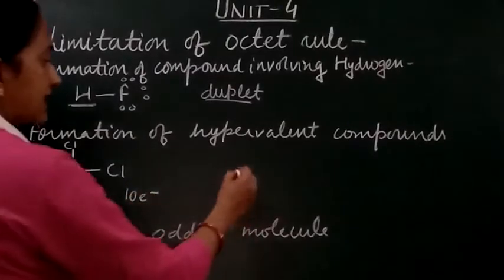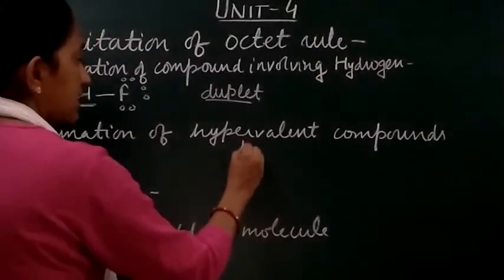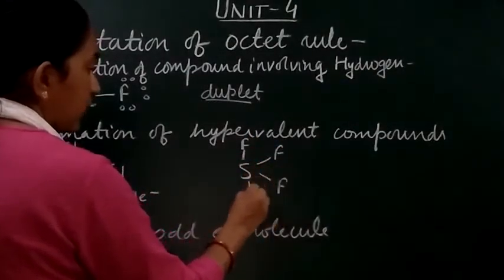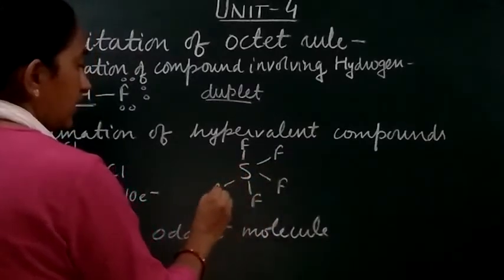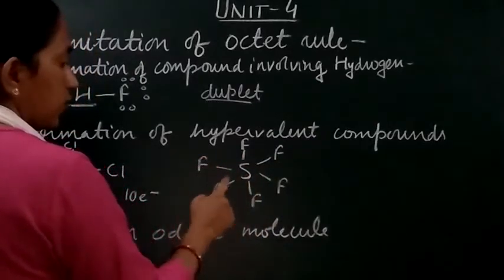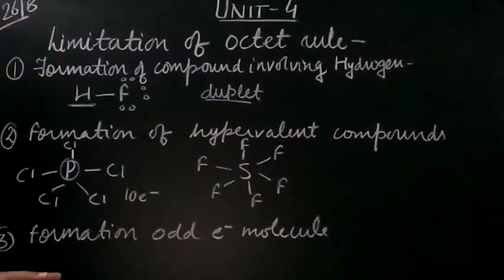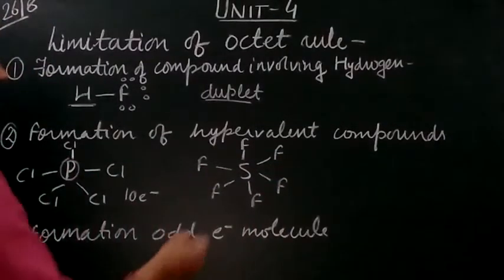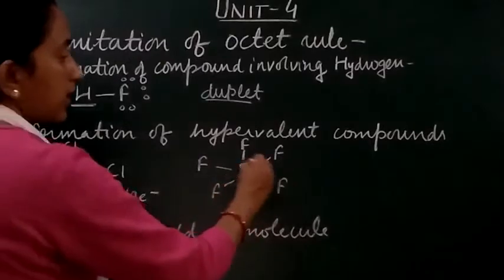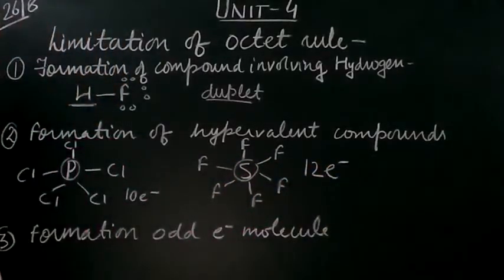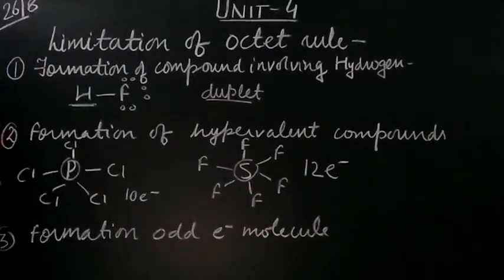Similarly, you can draw SF6 also. In SF6, 6 fluorine atoms are surrounding the sulfur. Here also the fluorine octet is complete, but the central atom goes beyond the octet. You can see there are 6 bonds, so on the sulfur 12 electrons are present. That means the octet rule is violated here.